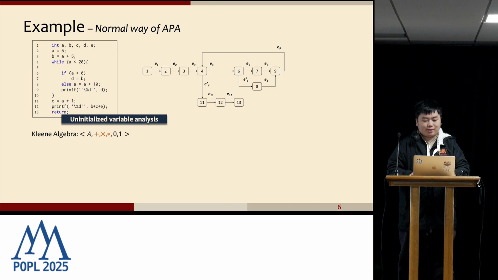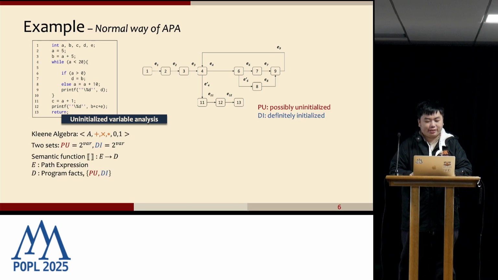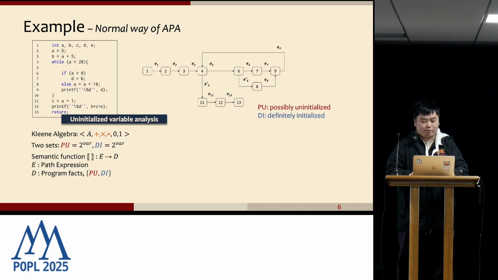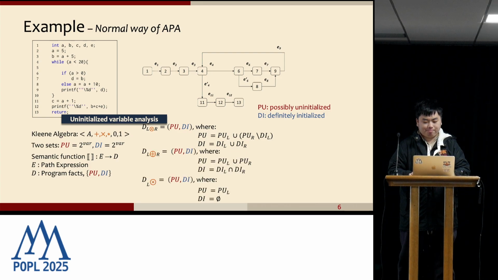Then we define the abstract domain as two sets, the possibly uninitialized set PU and the definitely initialized set DI. Also, we need to define a semantic function D to map the program into the abstract domain to store data flow facts. After that, we define interpretations of the three operators, indicating what we will do for them if we meet them in the path expression.